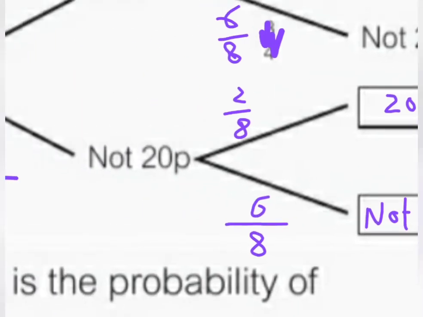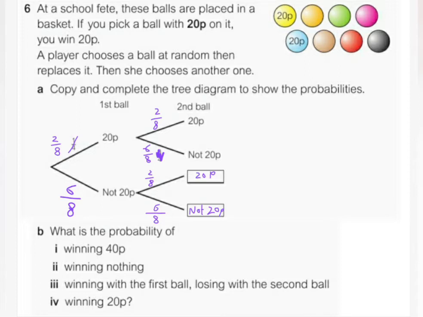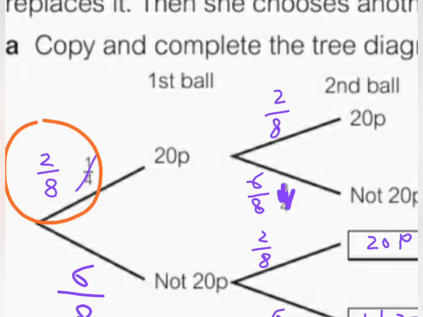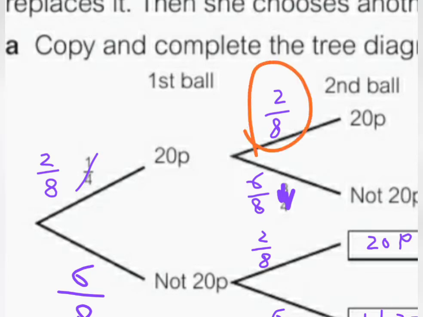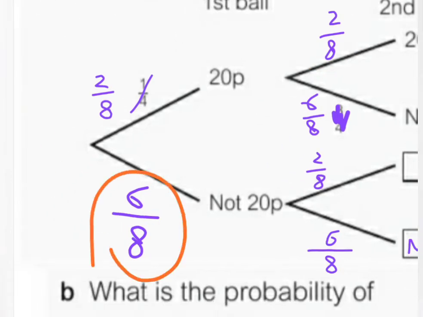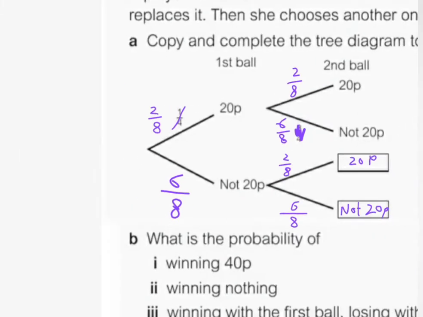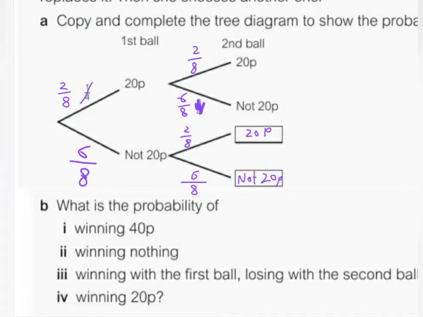So like this, we finished and filled the gaps of the tree diagram, and we understand how we answered these probabilities. Because these events are independent, the probability of picking a 20p the first time is the same as the second time. And same idea for not picking a 20p, 6 over 8 is going to be the same for the second time. Now let's take a look at the questions and start answering them one by one.